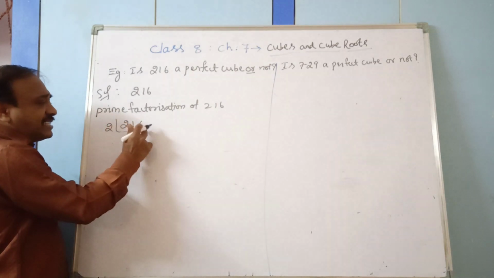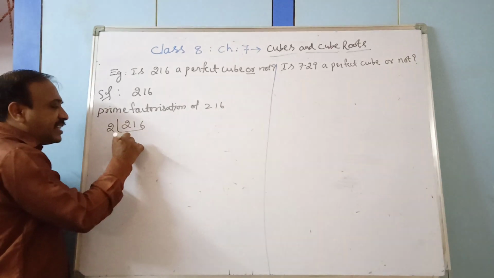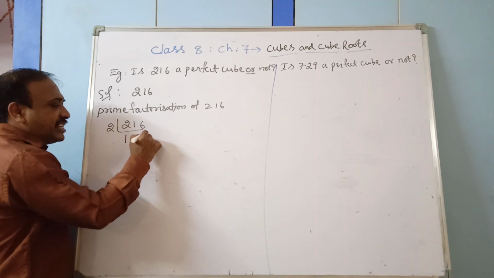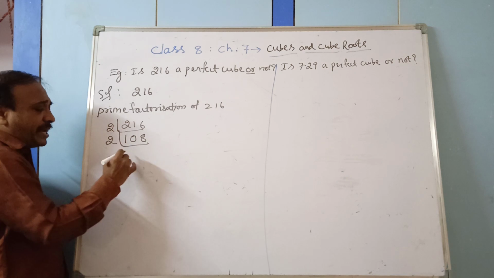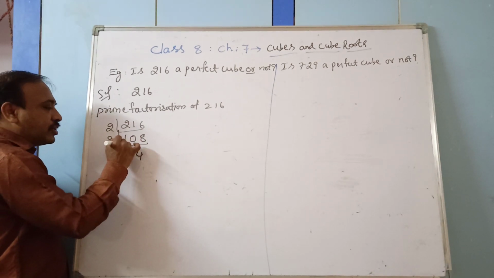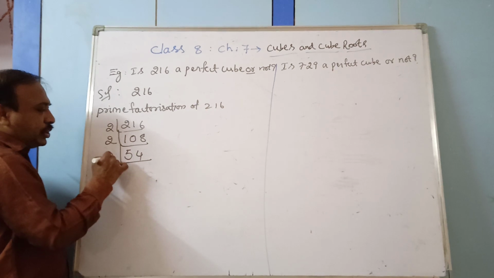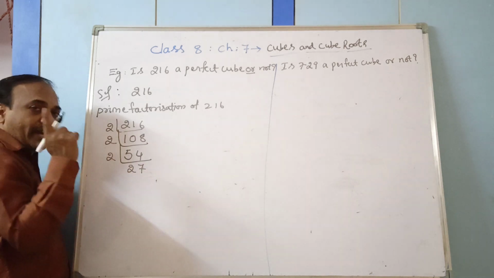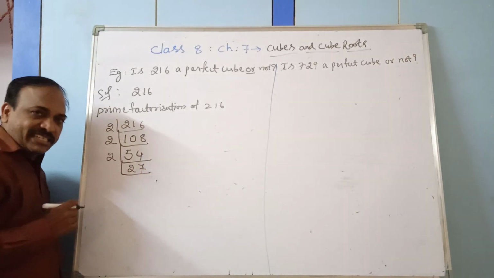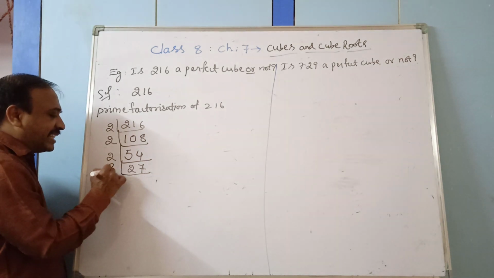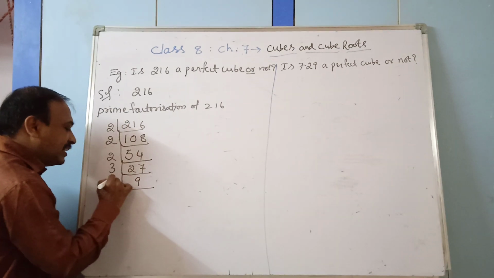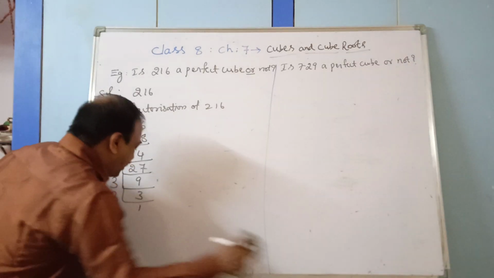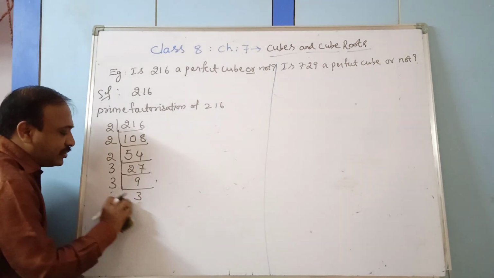Yes, it is, as we know the divisibility rules. 2 ones are 2, remainder 0. This is 1, cannot be divisible. 0, 1 and 6, 16, 2 8s are 16. Then another prime number, 2 5s are and 2 4s are. Then one more, observe it, 2 2s are 4, 1 is the remainder, 2 7s are. Now 27, is it divisible by 2? No. Next prime number, 3 9s are, next 3 3s are, next 3 1s are. Or you can stop at the last step itself, that is only the prime number, so you can stop it.